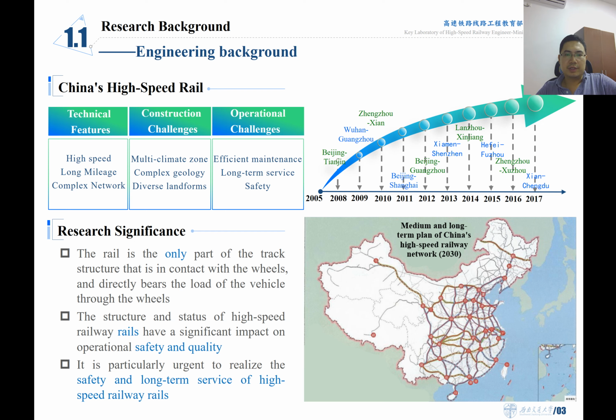The operation challenge is how to efficiently maintain a safe and efficient high-speed rail network. So the research significance is that the rail is the only part of the track structure that is in contact with the wheels and directly bears the load of the vehicle through the wheels. The structure and status of the high-speed rail have a significant impact on the operation safety and quality. So it is particularly urgent to realize the safety and long-term service of the high-speed rails.